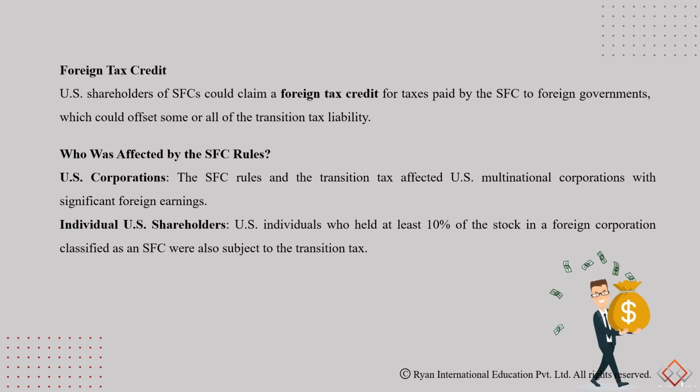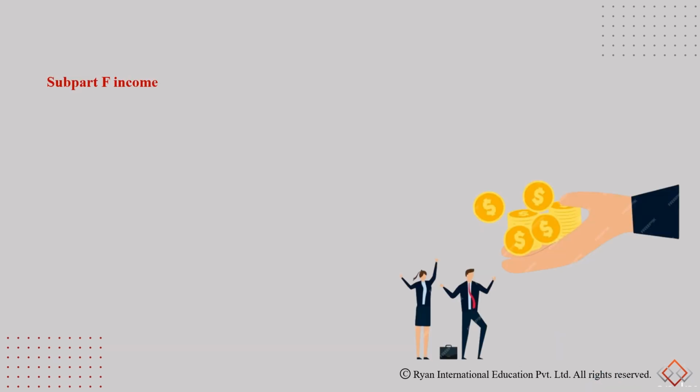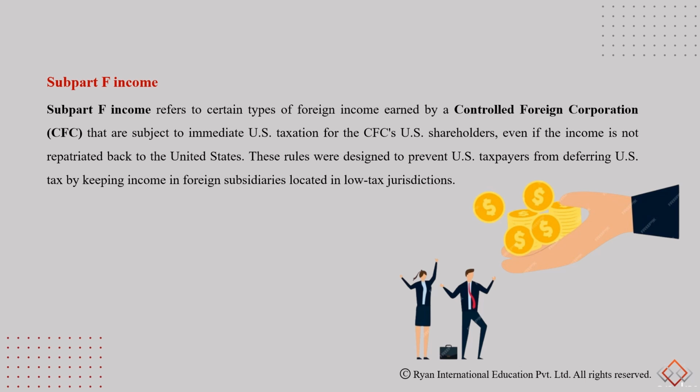US individuals who held at least 10% of the stock in a foreign corporation classified as an SFC were also subject to transition tax. One of the provisions of the Tax Cuts and Jobs Act was the introduction of Subpart F income. Now, Subpart F income refers to certain types of foreign income earned by a CFC that are subject to immediate US taxation for the CFC's US shareholders, even if the income is not repatriated back to the United States.